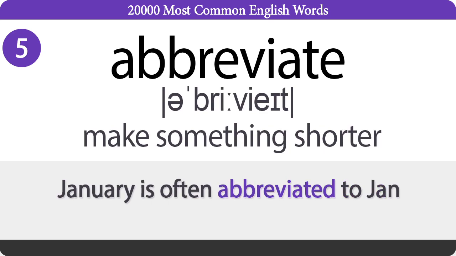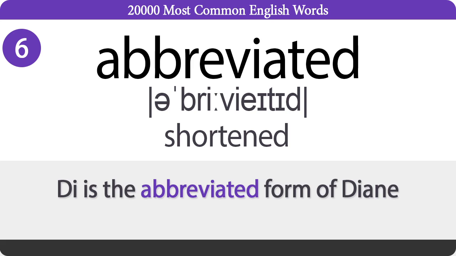Abbreviate. Make something shorter. January is often abbreviated to Jan. Abbreviated. Shortened. Di is the abbreviated form of Diane.